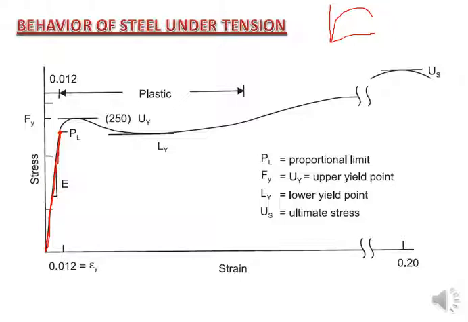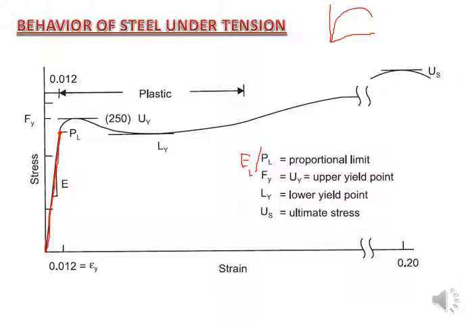That point is called the proportional limit or the elastic limit, both you can say. In steel, generally we say proportional limit.